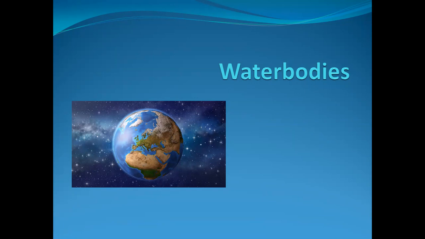You can see the image of Earth displayed on the screen, right? Now observe the image carefully. You can see the major part of our Earth is covered in blue color, right? Do you know what this blue color indicates? Yes, it indicates the presence of water on our planet Earth, and in abundance. So, today we will be starting a new chapter in geography, which is the water bodies.